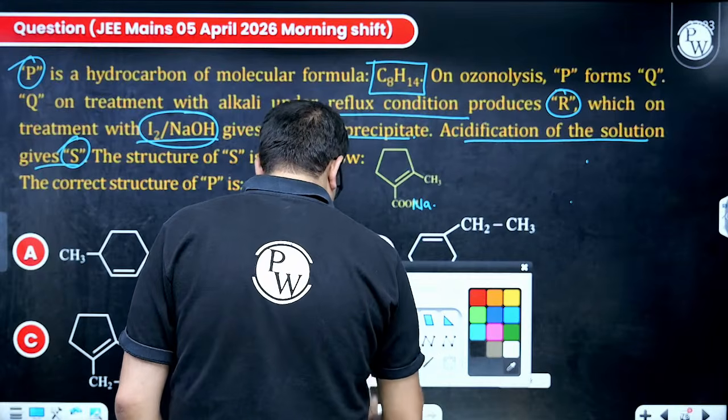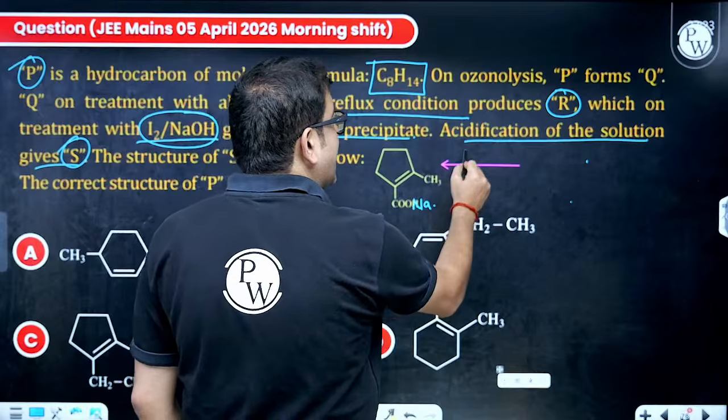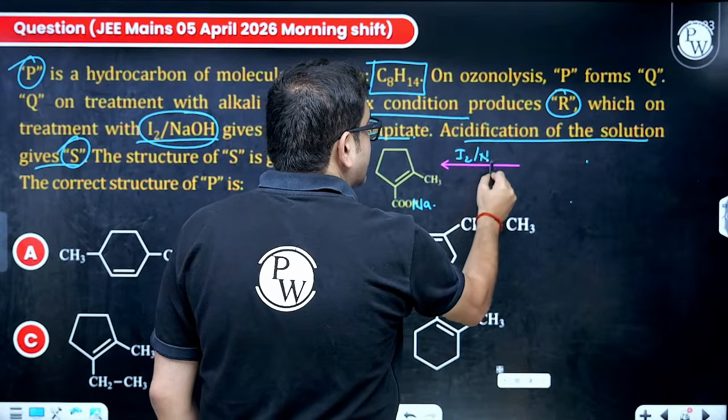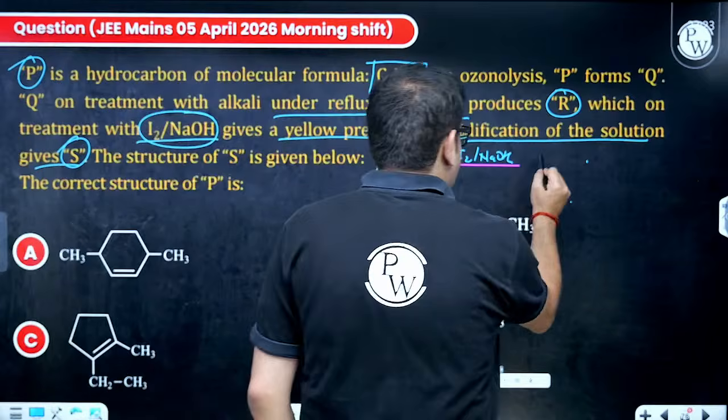Sir, how will this be formed? Beta, this will be formed after the haloform reaction. Sir, whose haloform will you do? Beta, first make it a ketone. Sir, the carbon will not change.